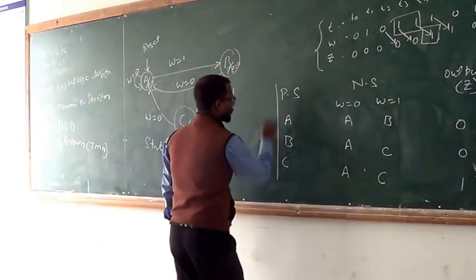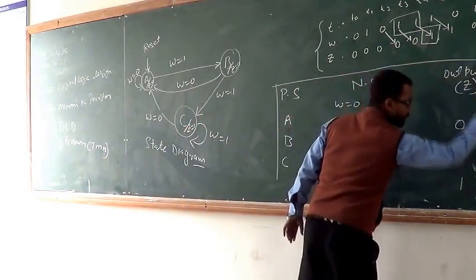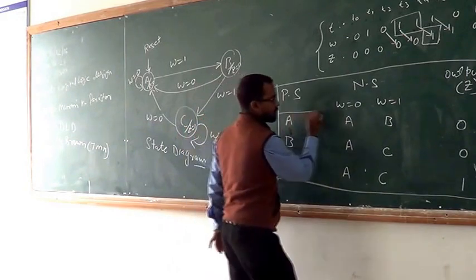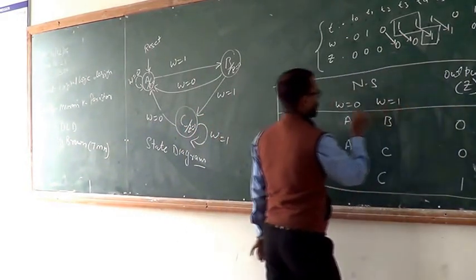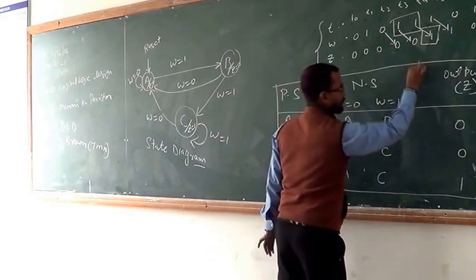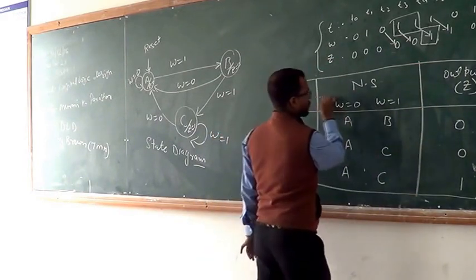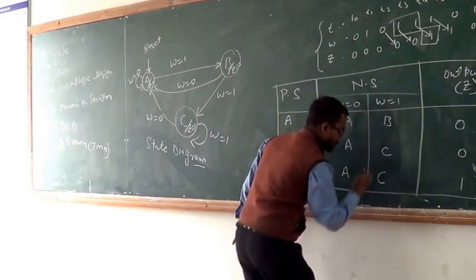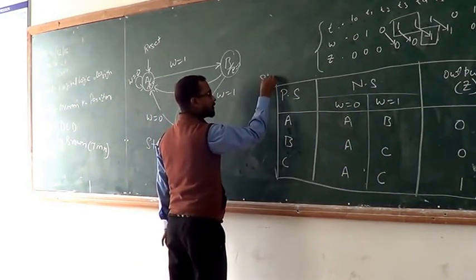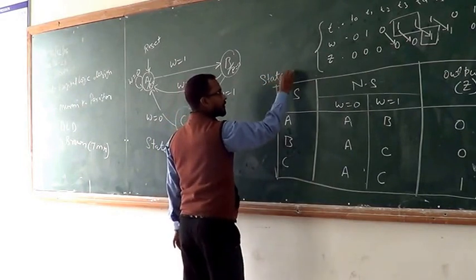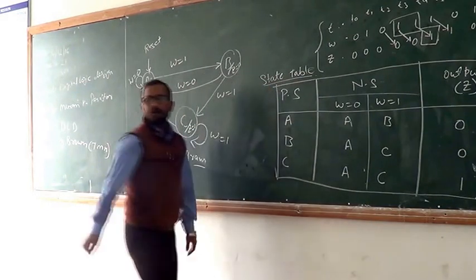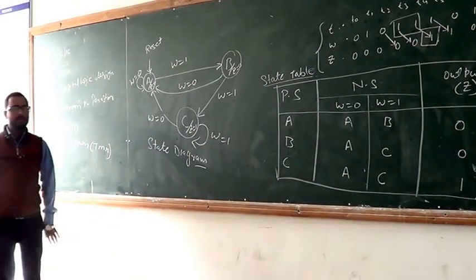And this is a state table, a state table for this state diagram.